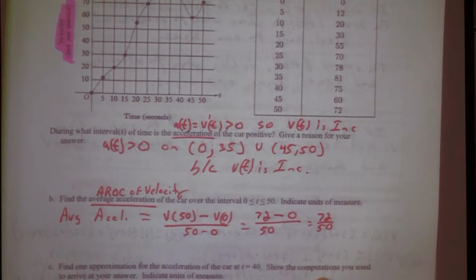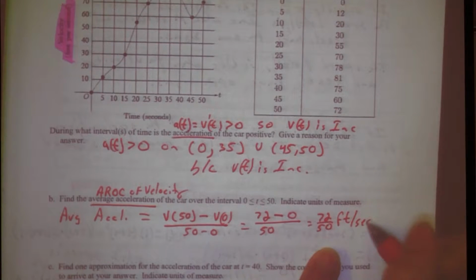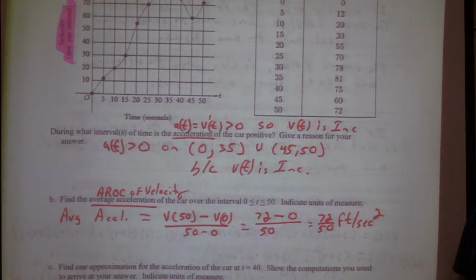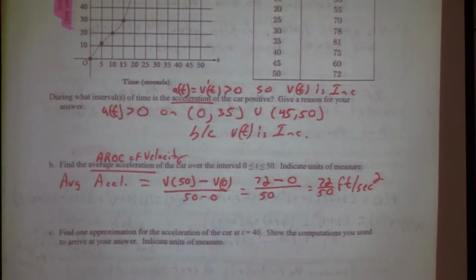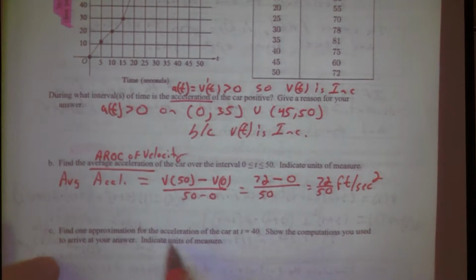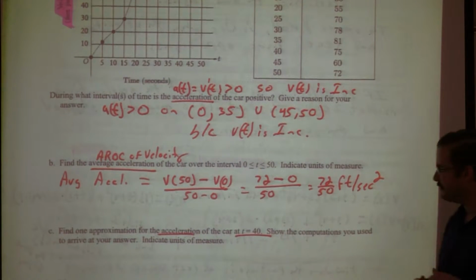72 over 50, and what would be my units? Feet per second squared. Acceleration is a rate of a rate. Alright, cool. Part C. Find one approximation for the acceleration of the car at t equals 40. So I want acceleration at a moment in time. That's like instantaneous rate of change, right?